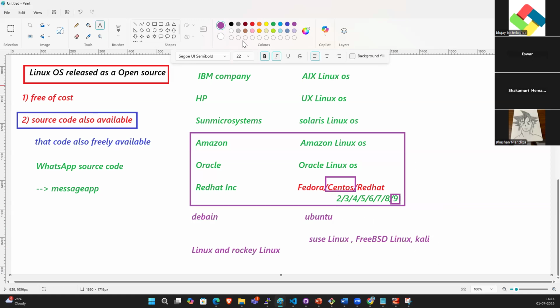So in this course, what will we learn? We will learn CentOS 9. Guys, understood? CentOS 9. So where will we install this CentOS 9, guys?